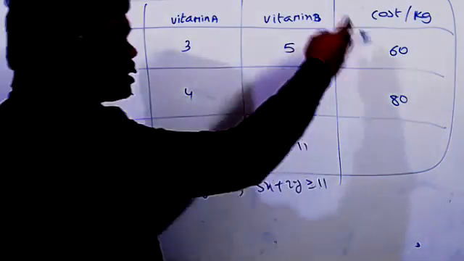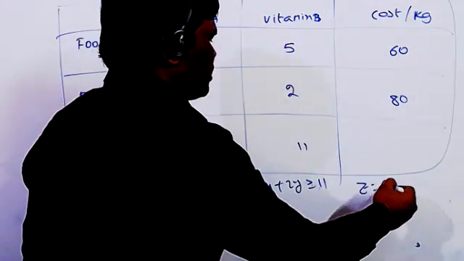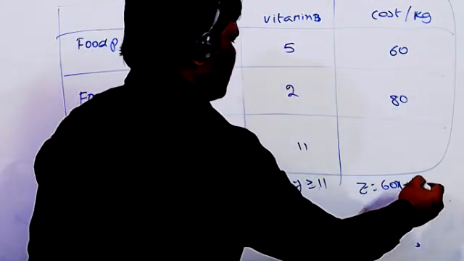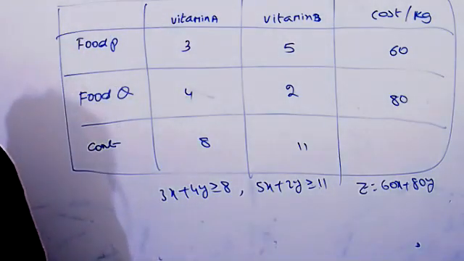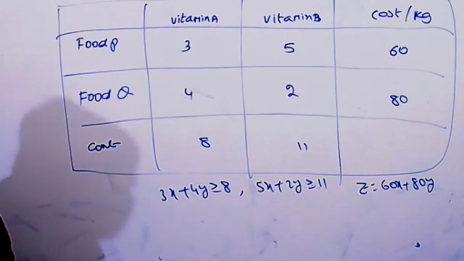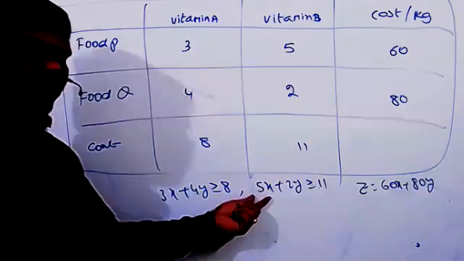And what is the total cost here now? Z equal to 60x plus 80y. Now we can find it. Now follow the same procedure. We got the two constraints here now.